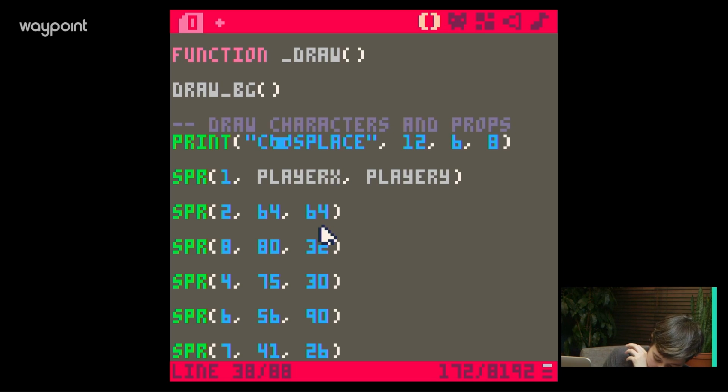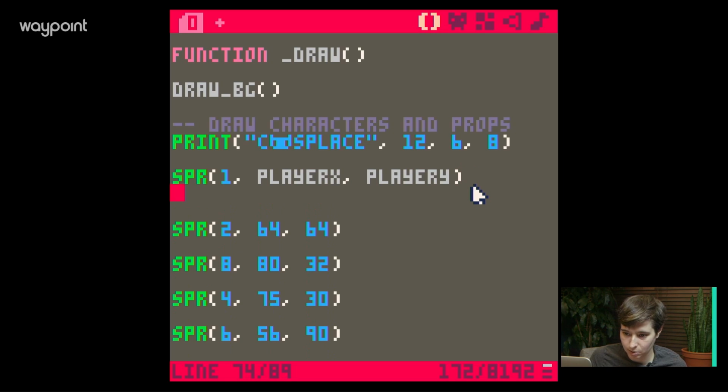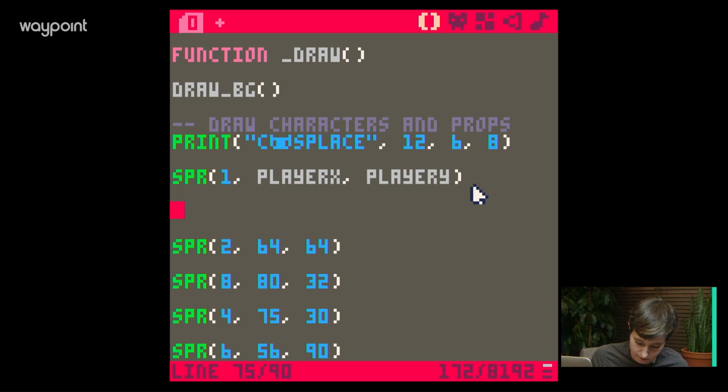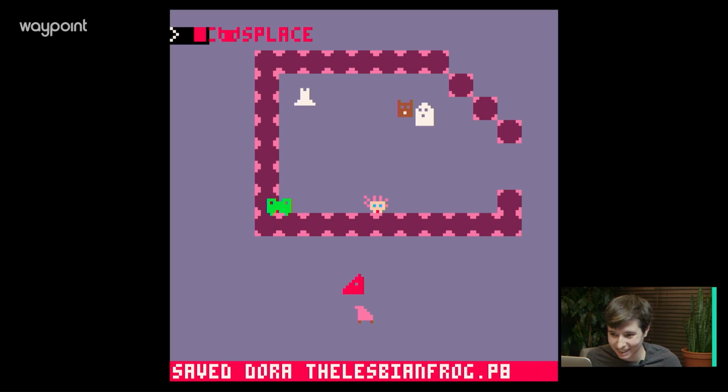I don't know if it matters where in draw. I guess we'll call it right after the character's written, so that's your character right there. And then we'll say debug. So I think we just need to run debug. Yeah, we're just calling debug. Okay. All right, now that should work, hopefully.